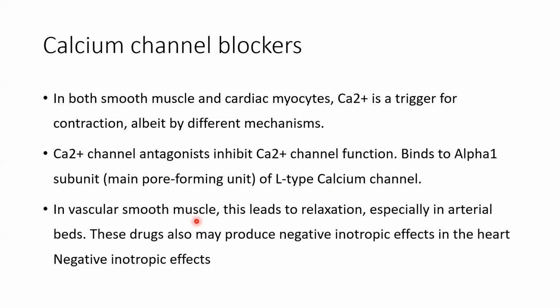In vascular smooth muscle, this leads to relaxation. So its effect is more towards arterial blood vessels compared to veins. These drugs may also produce negative inotropic effects by blocking the L-type calcium channel. So these are the mechanisms of calcium channel blockers. It blocks the alpha-1 subunit of the channel. It blocks calcium channels in the heart, which causes a negative inotropic effect. And it blocks calcium channels in blood vessels, which causes vasodilation. So both ways it is acting.